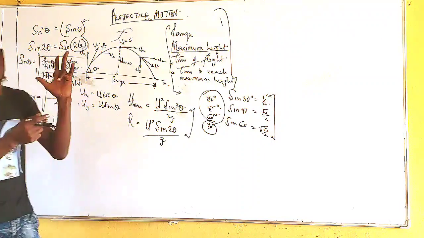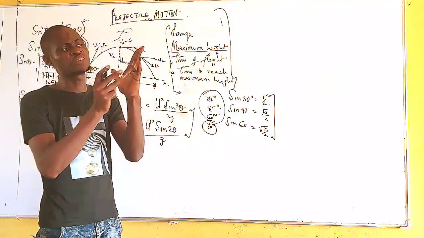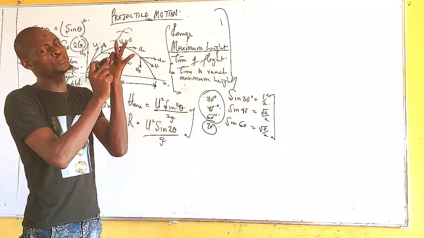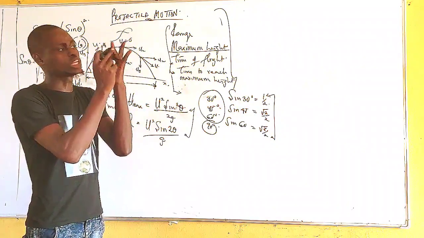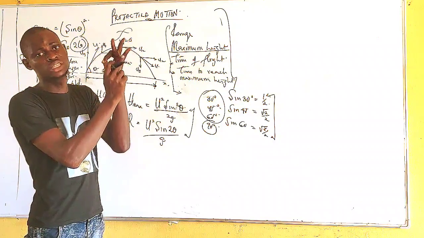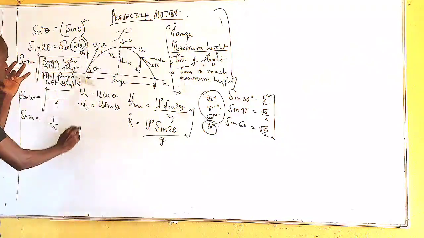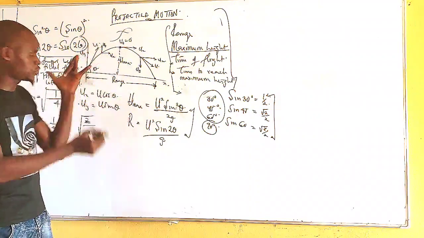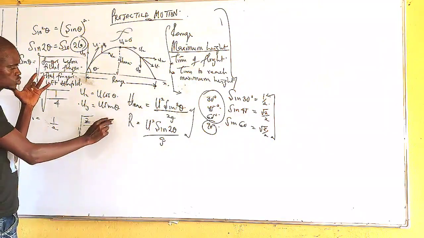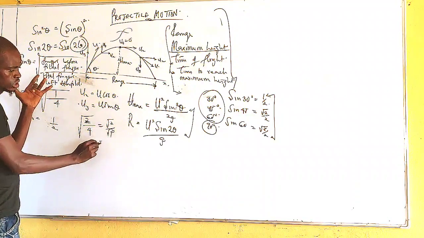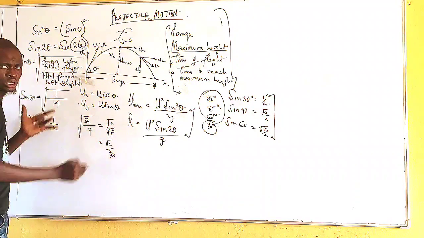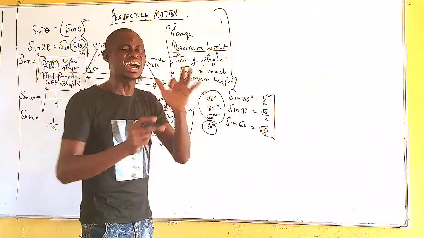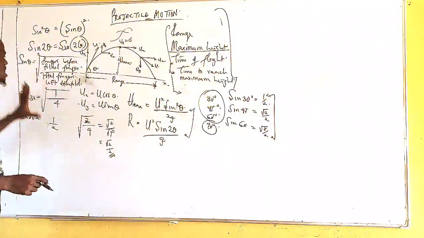I think I can do that for 45 degrees also. For 45 degrees, you know this is 45, I'll fold 45. My unfolded fingers are 4, and the fingers before the folded finger are 2. I have square root of 2 over square root of 4, which is root 2 over 2. You can do that same thing for sine 60 degrees, and I think you are going to get the same thing. That is that.